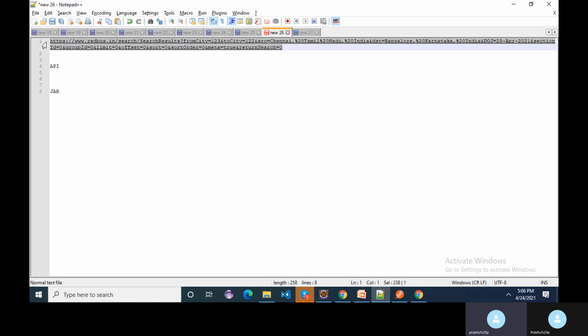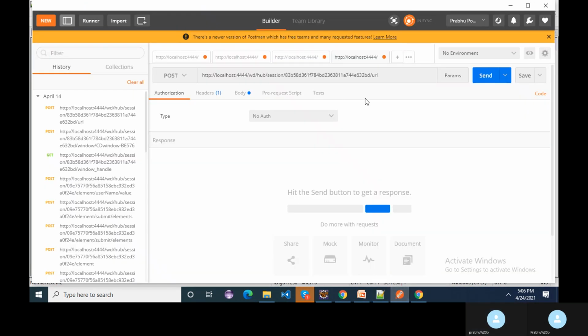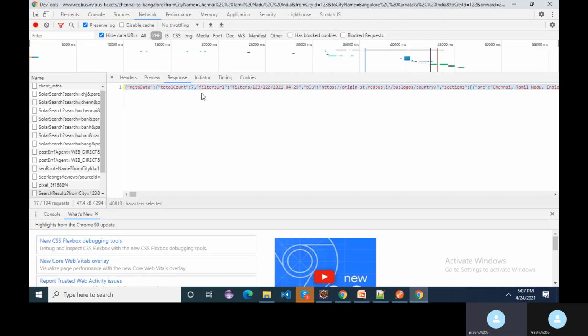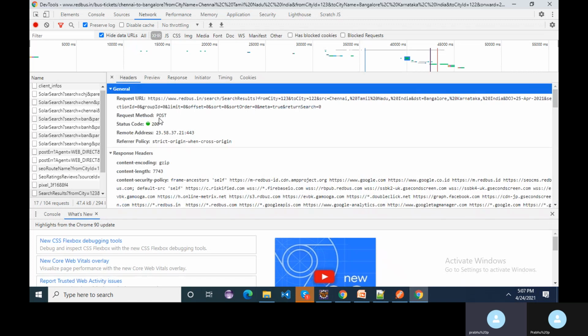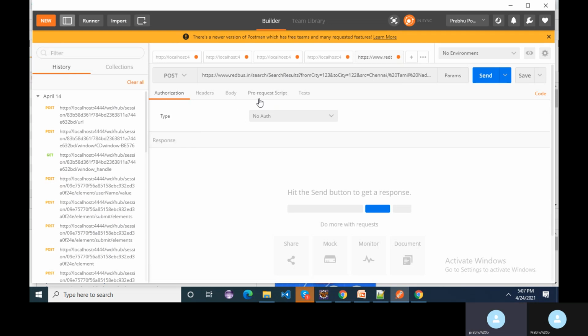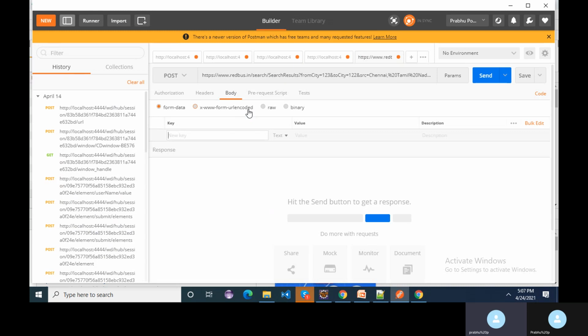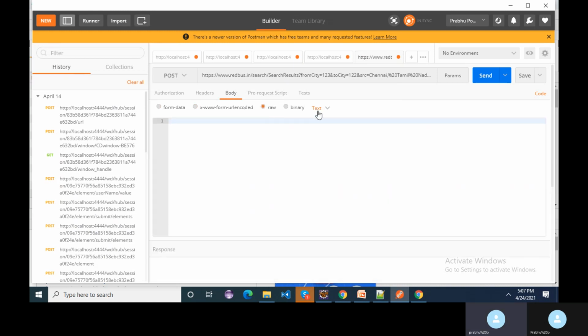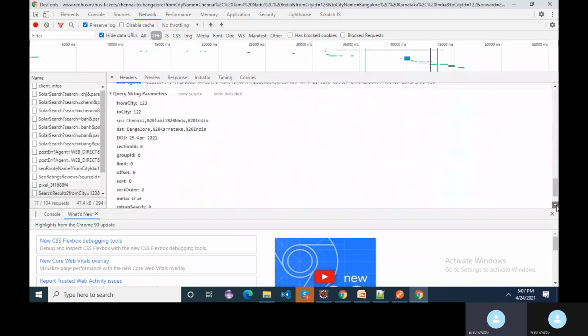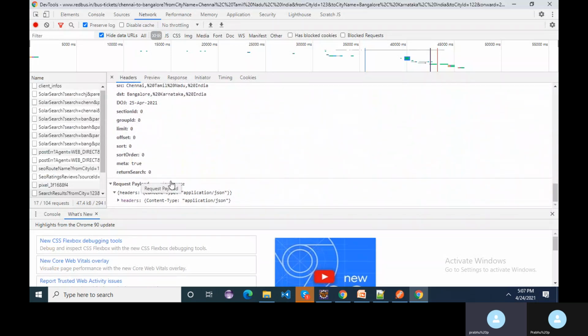If we enter this one, that's a get call. You can check one more time whether it's a get call or a post call. Mostly it will be a get call. Okay, it's a post call. So we need a request. Raw, we can give it as JSON. If we go here, we can see the request body. This is the request payload. View source.